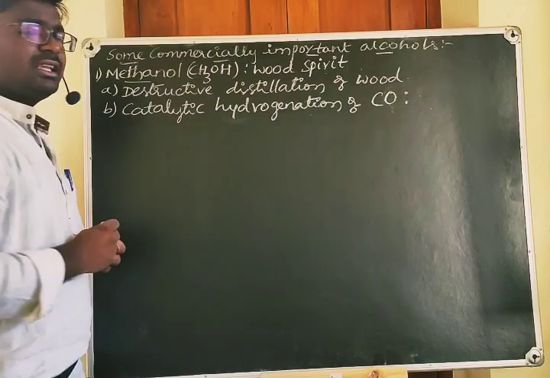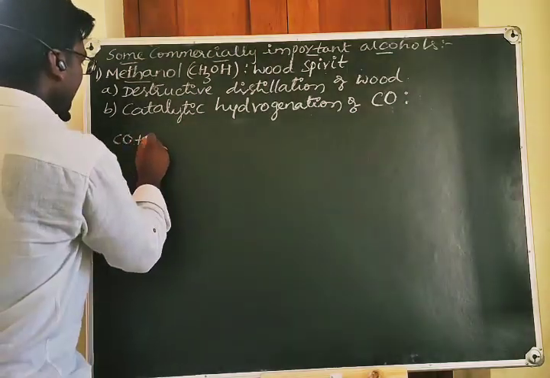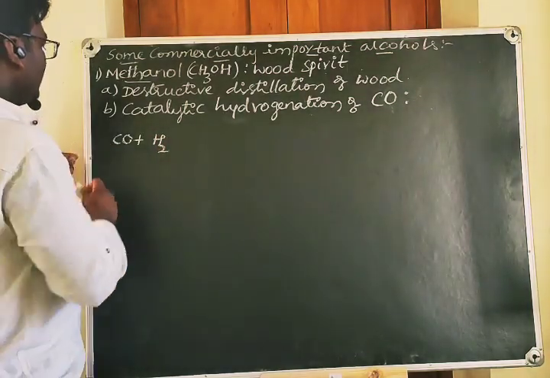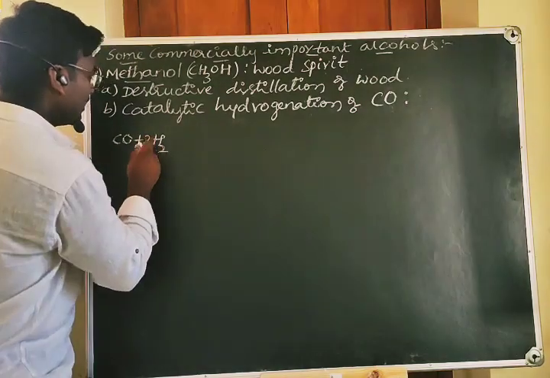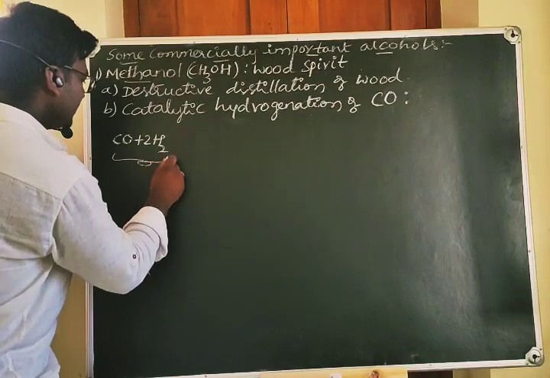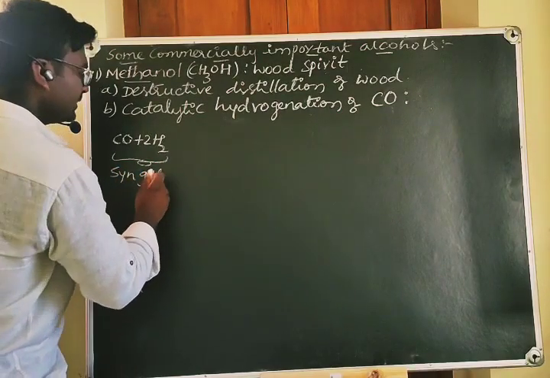Let's take syngas. What is syngas? It is a mixture of carbon monoxide and H2 gas. Here, let's take 1 mole of carbon monoxide and 2 moles of hydrogen. This mixture is called syngas.